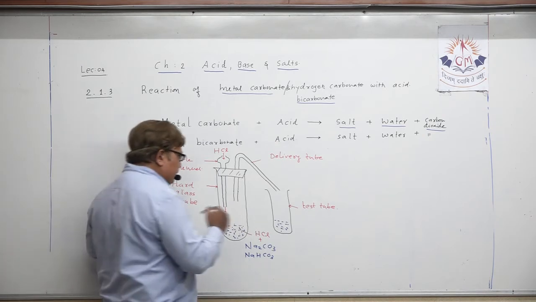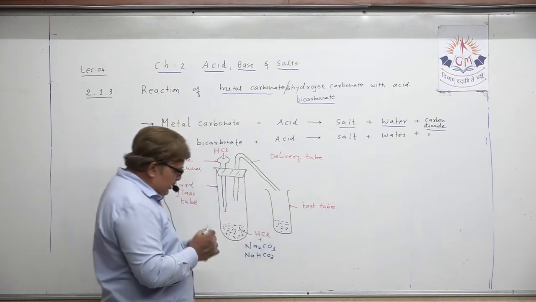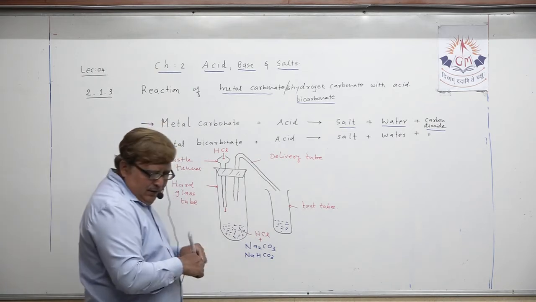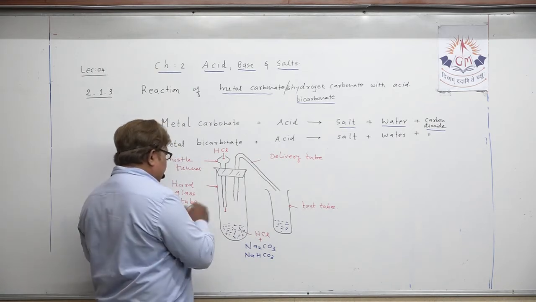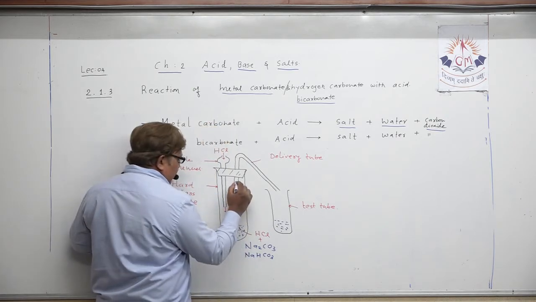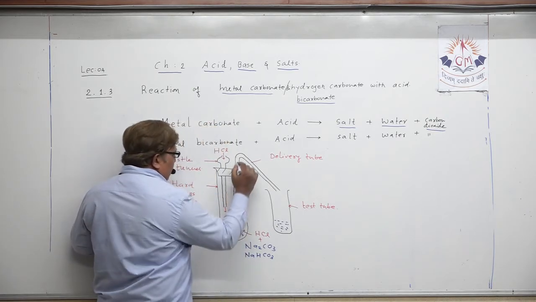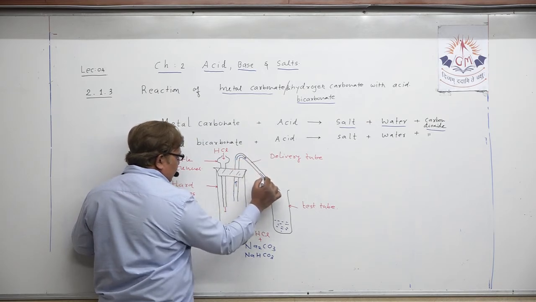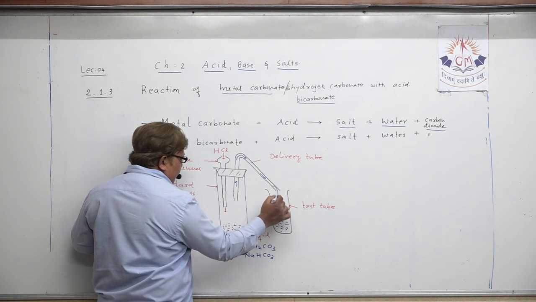Now what happens, because carbon dioxide gas is produced from here, and this carbon dioxide gas will travel in the delivery tube. But how can we detect the presence of carbon dioxide gas, because it is a colorless and odorless gas?